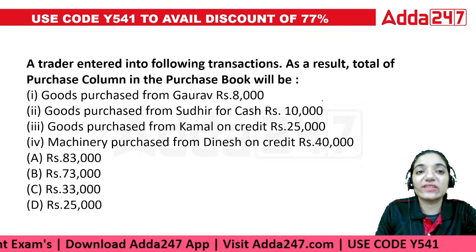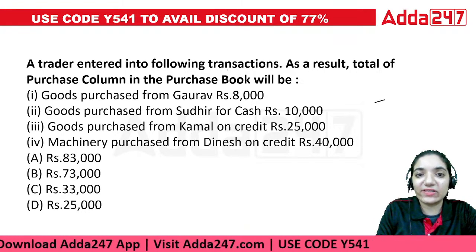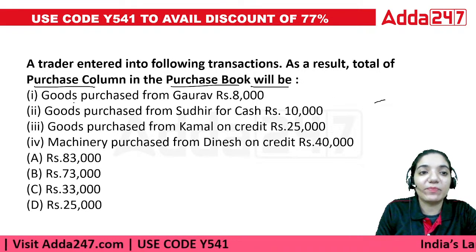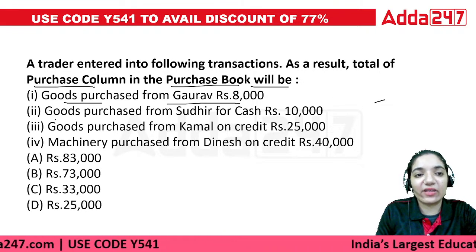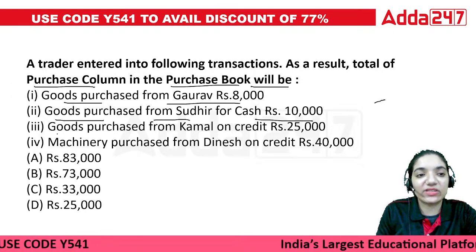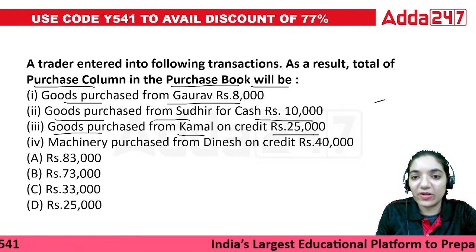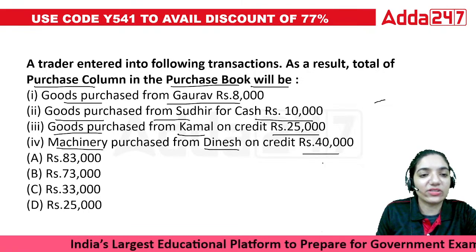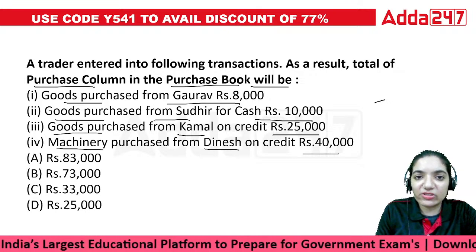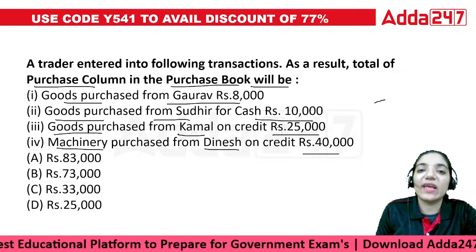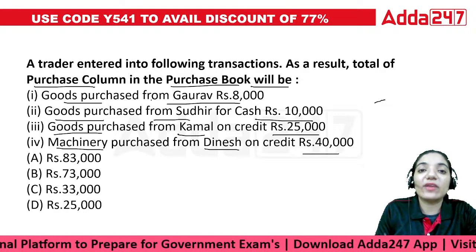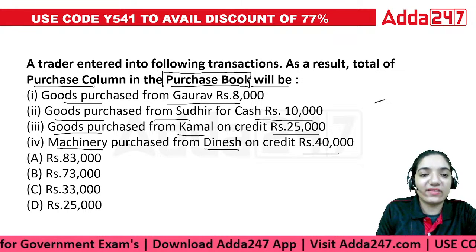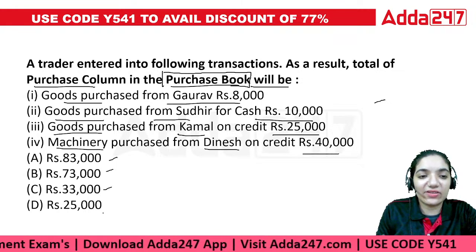The next question says a trader entered into the following transaction. As a result, the total purchase column in the purchase book will be: goods purchased from Gaurav rupees 8,000, goods purchased from Sudhir rupees 10,000, goods purchased from Kamal rupees 25,000, machinery purchased from Dinesh rupees 40,000. Okay, so we have purchased goods from all these parties, and they have asked you to find what would be the amount taken in the purchase book. Is it 83, 73, 33, or 25?